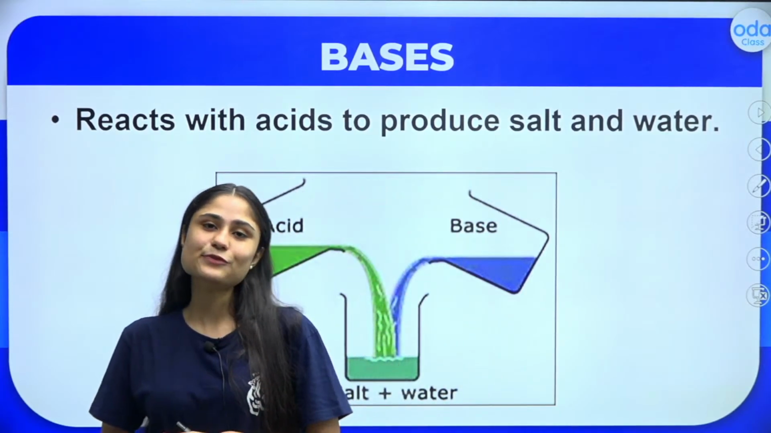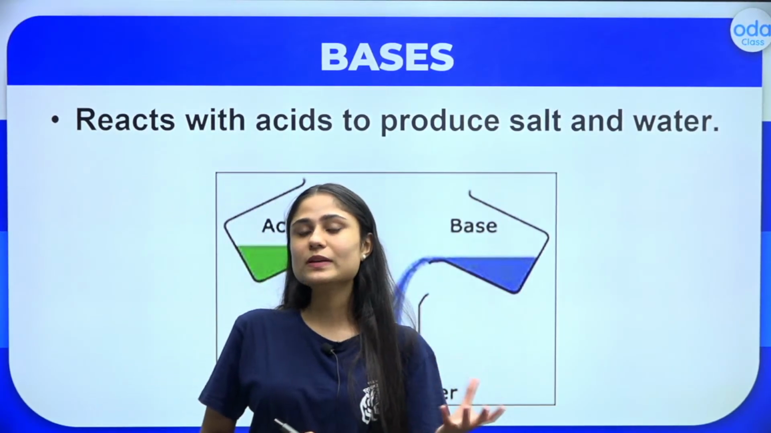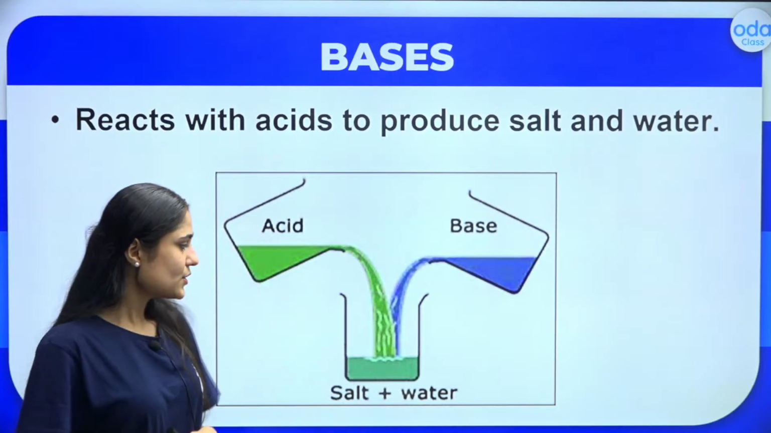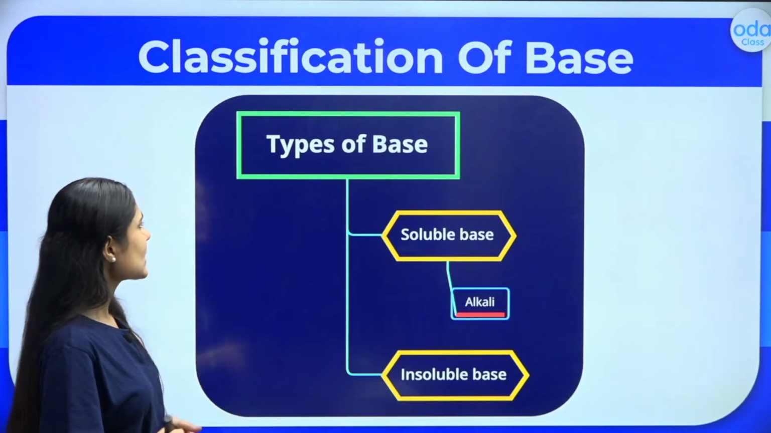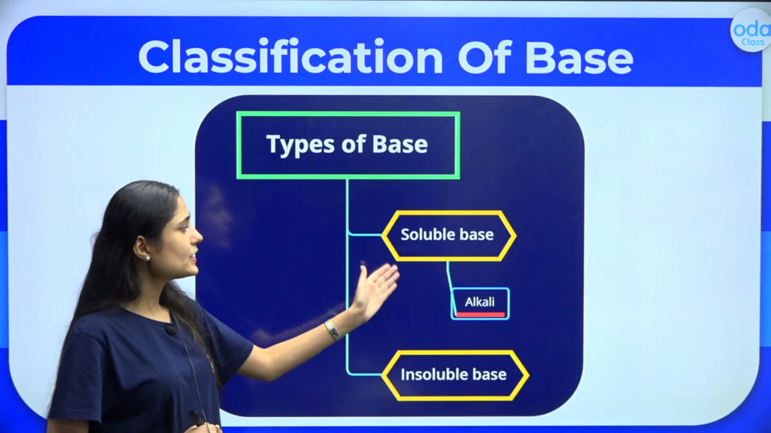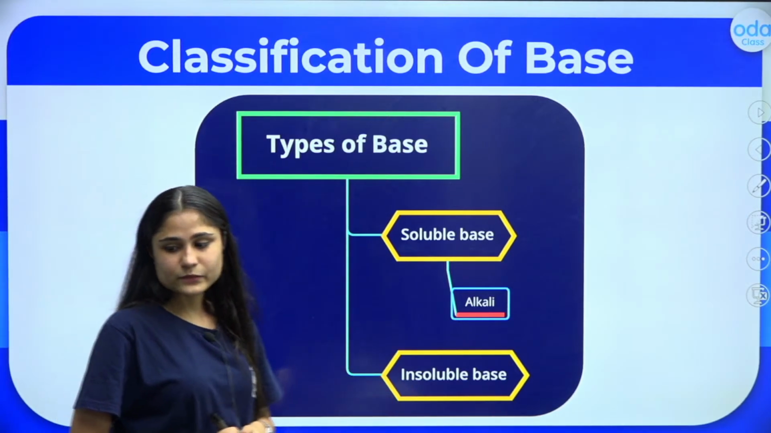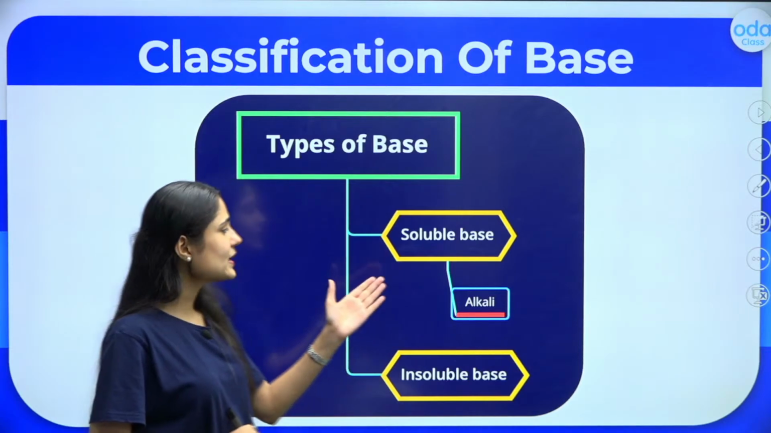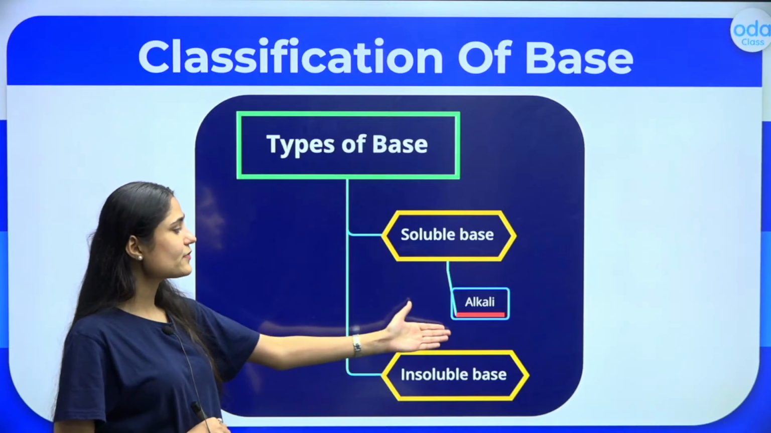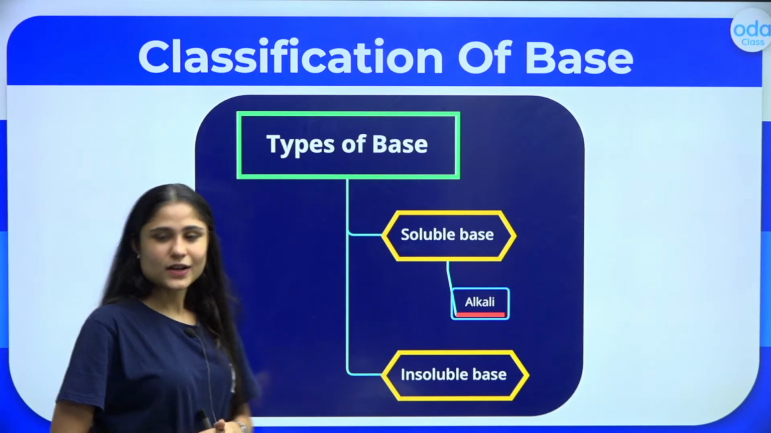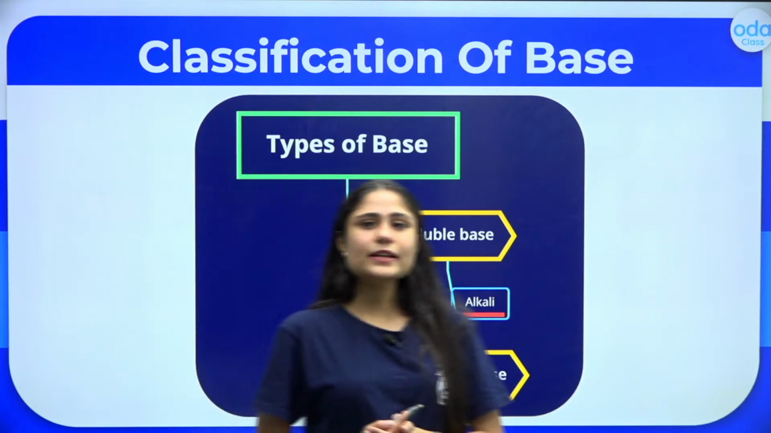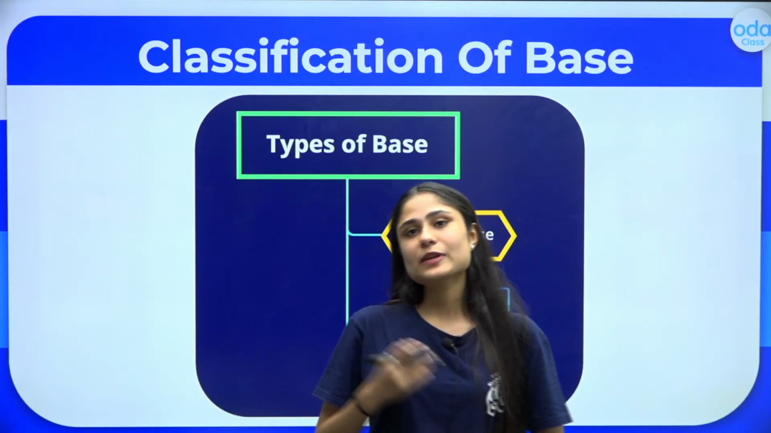Now let us classify these bases just like how we classified the acids. These bases can be classified either as a soluble base or an insoluble base, right? Now the soluble base can also be further classified into an alkali, alright? So this is all we had studied about the acids and the bases.